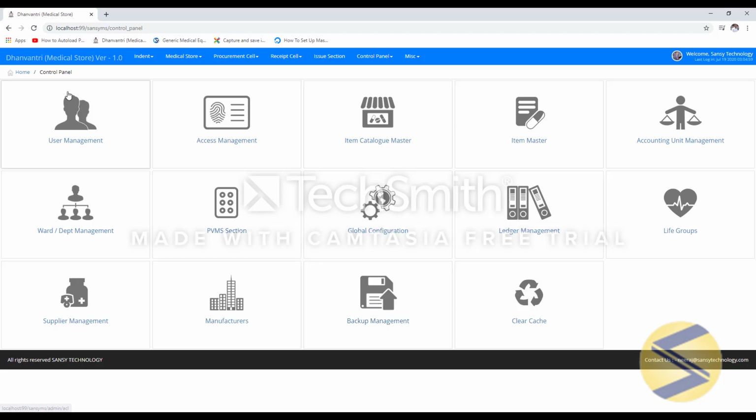So we have covered all the sections of control panel and remaining sections can be covered in the upcoming video tutorial. Thank you.